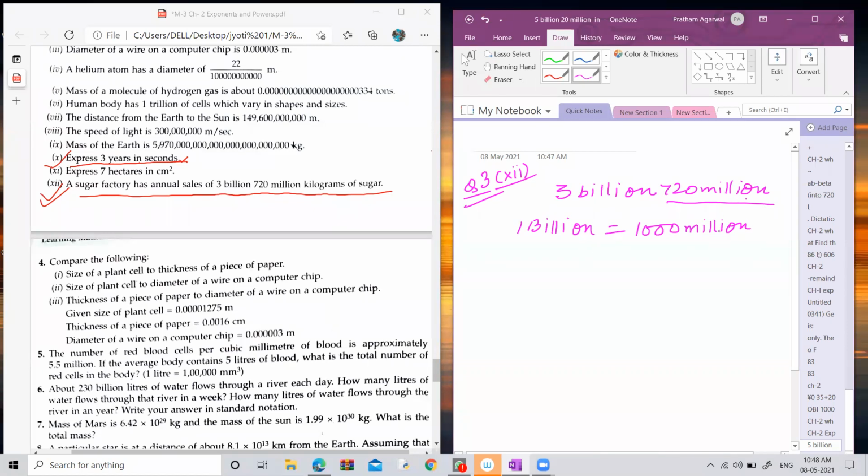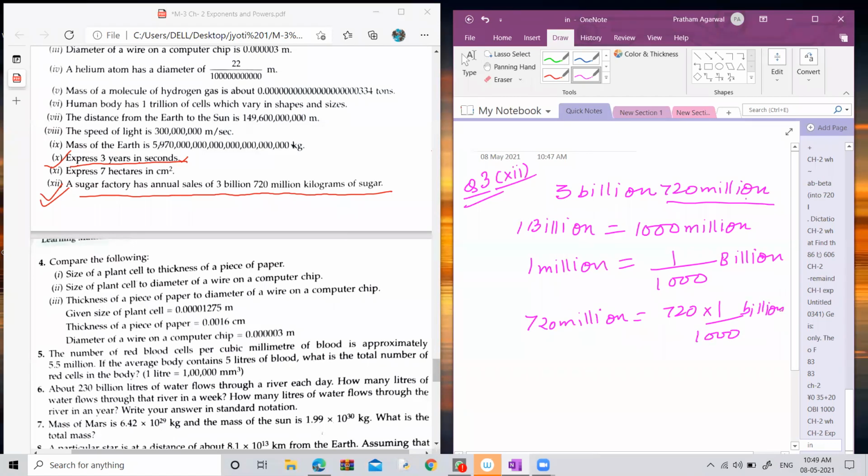But here we have to convert a smaller to a larger unit. It means 1 million equals 1 upon 1000 billion. If you want to convert million into billion, you have to divide by 1000. Now, how much million do we have? 720 million equals 720 into 1 upon 1000 billion.